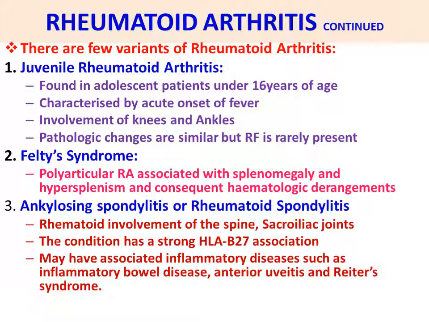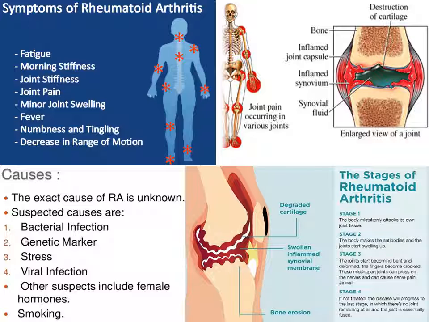So these are the three variants of rheumatoid arthritis. And you can see in the diagrams the symptoms of rheumatoid arthritis, the joint changes, and the causes of rheumatoid arthritis: bacterial infection, genetic marker, stress, viral infection, hormonal imbalance in females, and smoking.